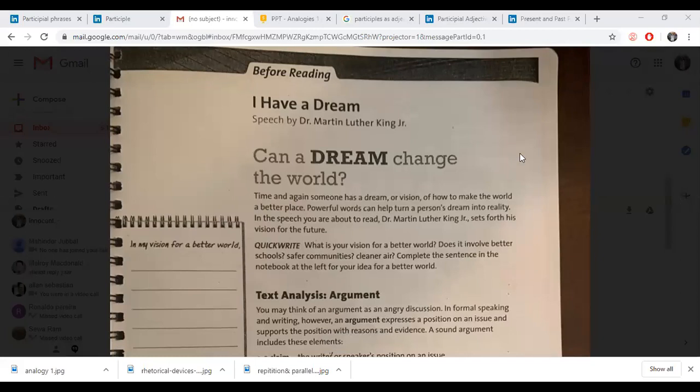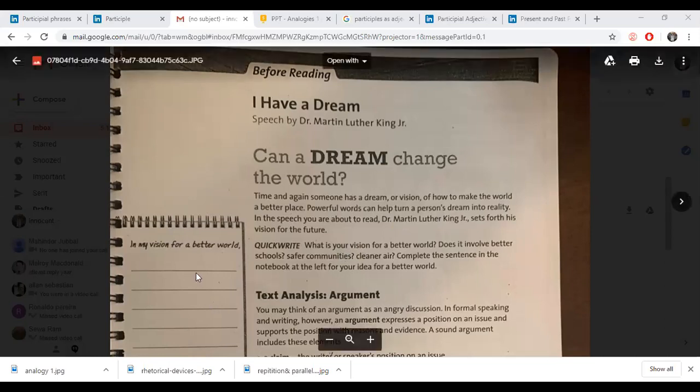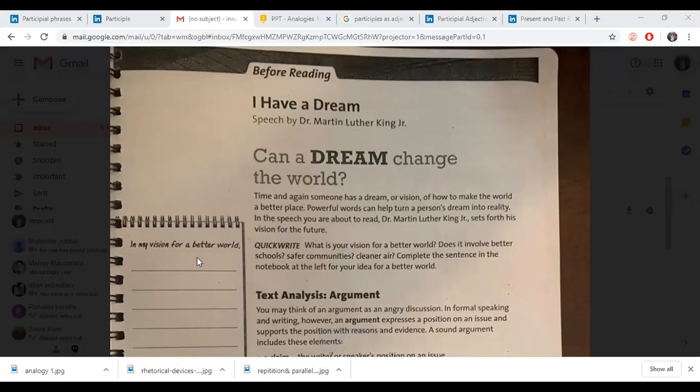What is your vision for a better world? Does it involve better schools, safer communities, cleaner air? Complete the sentence in the notebook at the left for your idea for a better world. In my vision for a better world, and what do you think is for a better world?